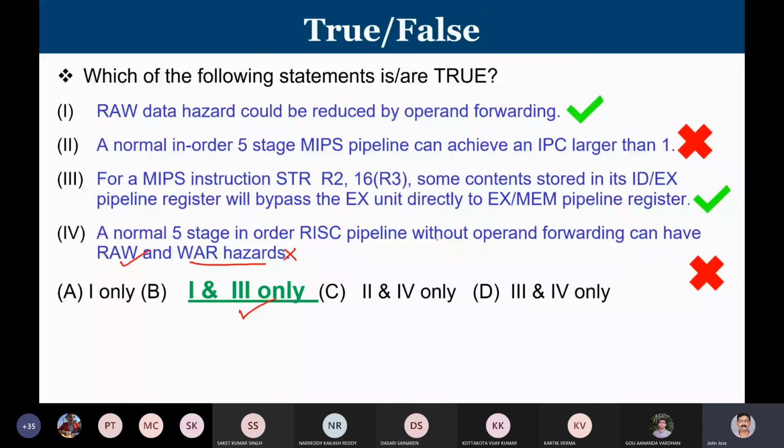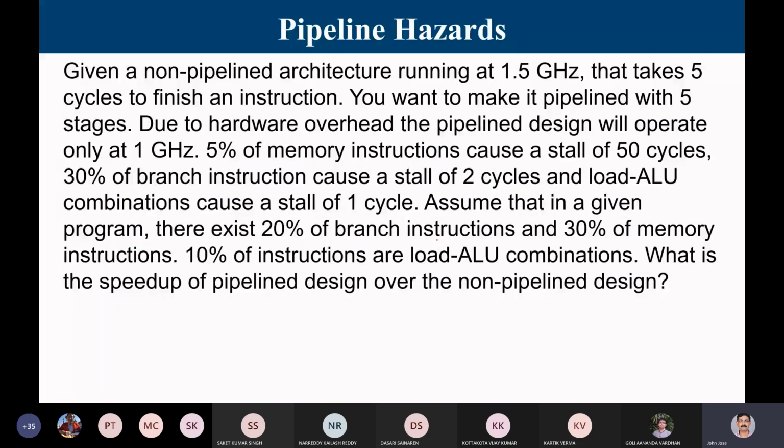Given a non-pipelined architecture running at 1.5 gigahertz that takes 5 cycles to finish an instruction. So we have a non-pipelined architecture which is running at 1.5 gigahertz. That governs the clock cycle time. It will take 5 cycles to finish an instruction. Let us assume all instructions will take 5 clock cycles. And how much is one clock cycle? 1 divided by 1.5 gigahertz.